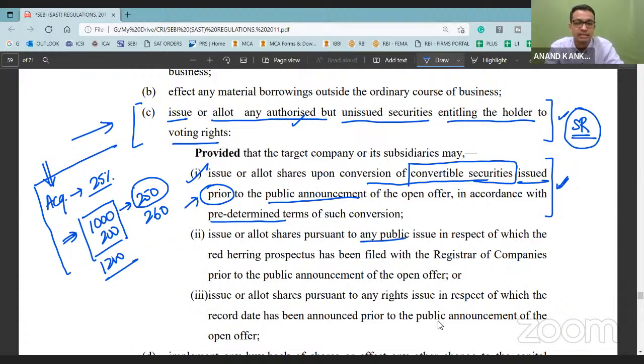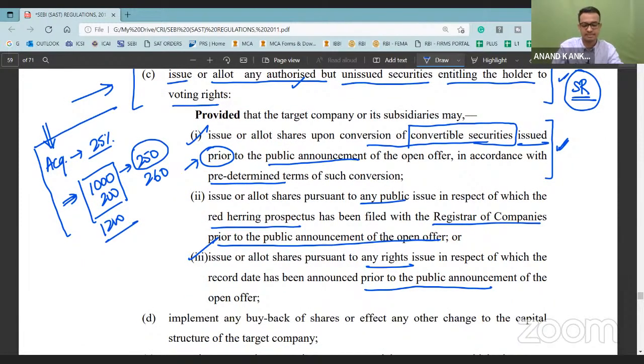And then again, same, if there is any issue which is pursuant to the public issue, for which again, the red herring prospectus has been filed to the registrar of companies prior to the public announcement of the open offer, there is no problem here. You can go ahead. And next is, if let's say there is any rights issue, again, the same concept would be there, prior to the public announcement. Again, there is no problem. Does this make sense? Yes, sir.